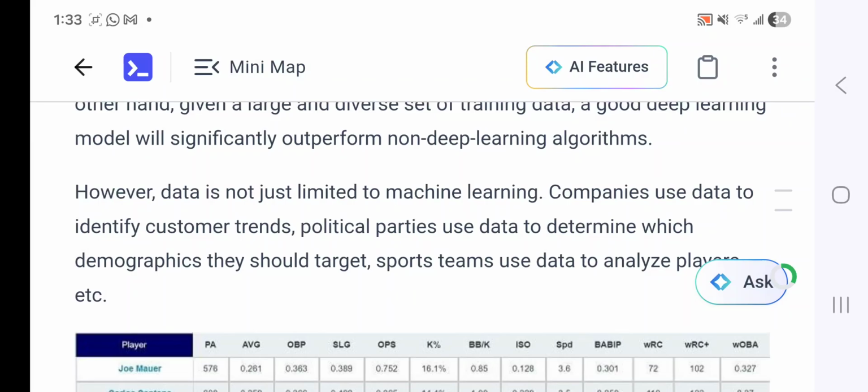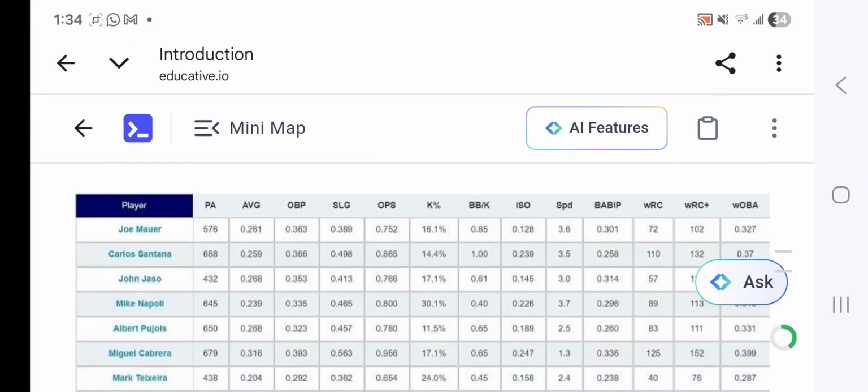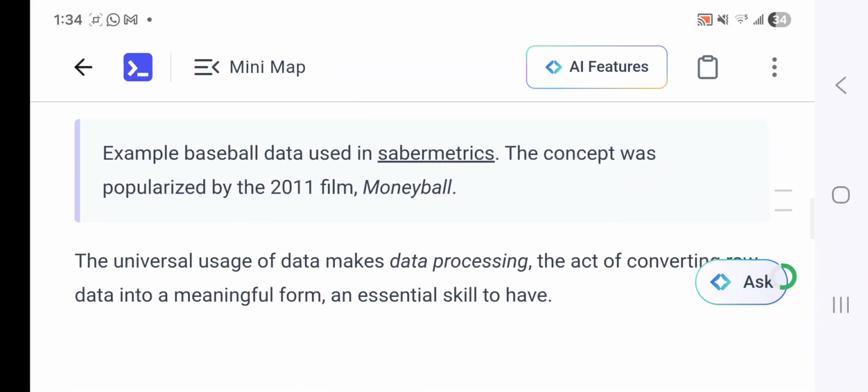Companies use data to identify customer trends. Political parties, like Republicans, Donald Trump's party, use data to determine which demographics they should target. Sports teams use data to analyze players. As you can see, this is the entire database: the average of the player, the scoring, the strike rate, and other parameters are being discussed for each player. The example baseball data that I have shown you is used in sabermetrics. The concept was popularized by the 2011 film Moneyball.